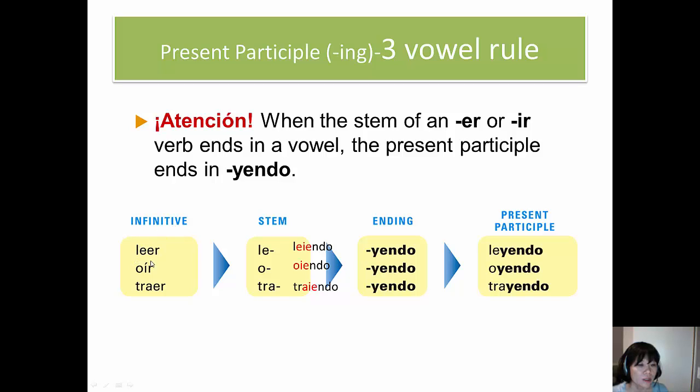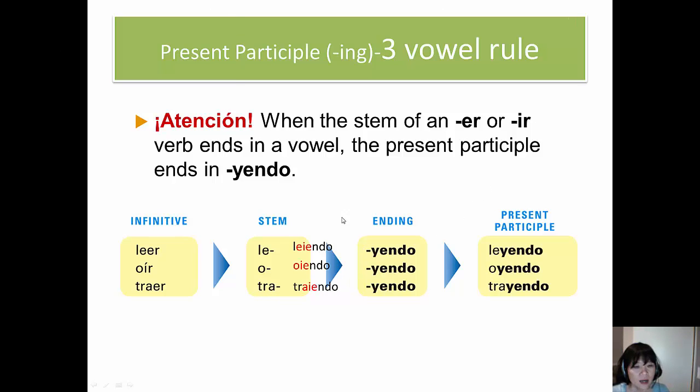For example, the infinitive leer, to make it into its present participle form, you keep the stem and then you add iendo. By doing that, you end up having something that looks like this, leyendo. Oír, you keep the stem, which is the O, and add iendo. Then you come out with something that looks like this, oyendo. Traer, tra is the stem, and then you add iendo at the end.